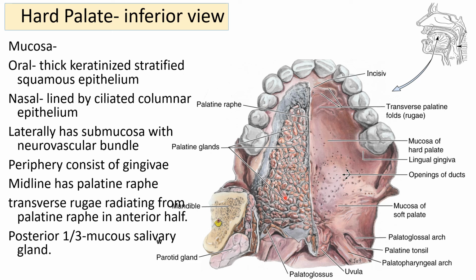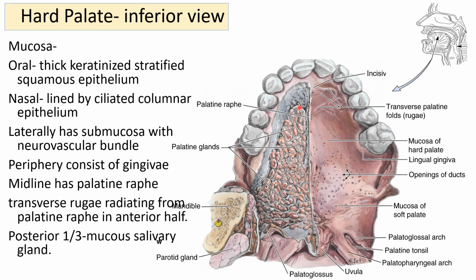Apart from this, there are palatine glands, the mucous salivary glands, present in the posterior 1/3 of the hard palate. This is after removing the mucosa of this. Clear? So remember the palatine raphe over here, the transverse palatine folds, and after removal of the mucous membrane, we can appreciate the mucous salivary glands here in the submucosa. These are called palatine glands, especially more in the posterior 1/3 of the palate.